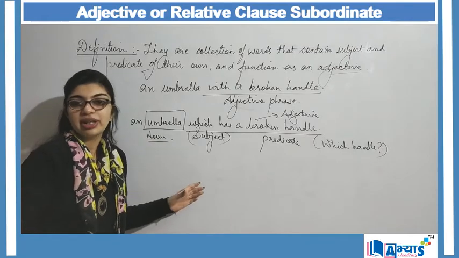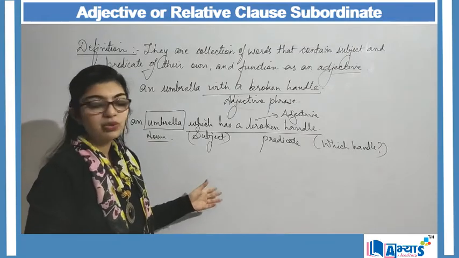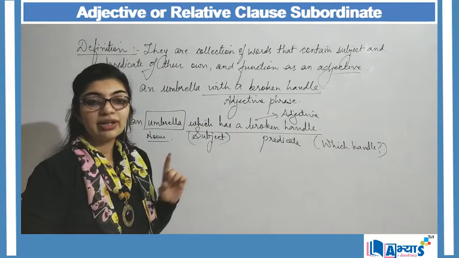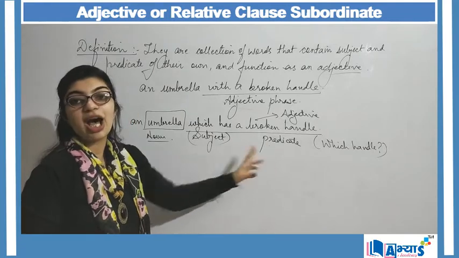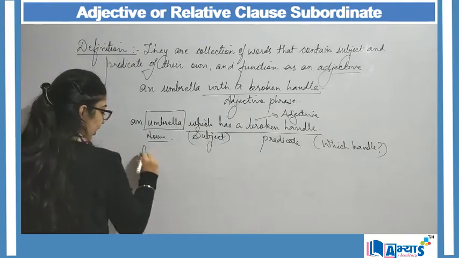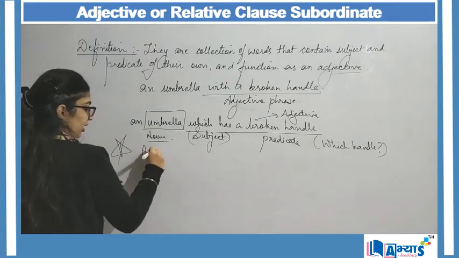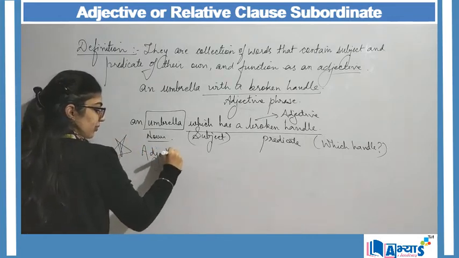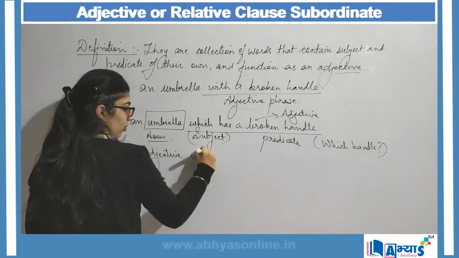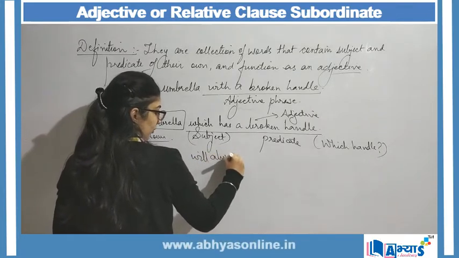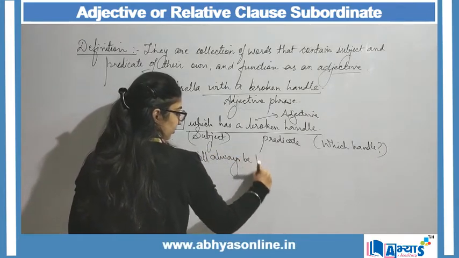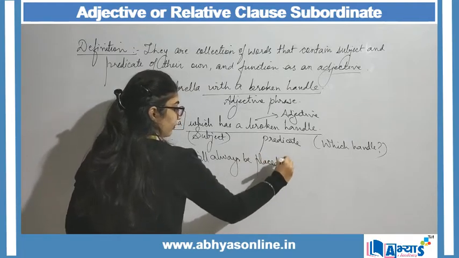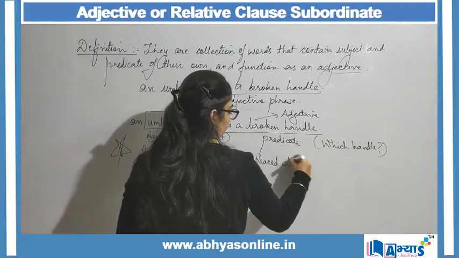Always remember that whenever we are talking about adjective clause, that adjective will always come after the noun. This is important, that adjective will always be placed after the noun.